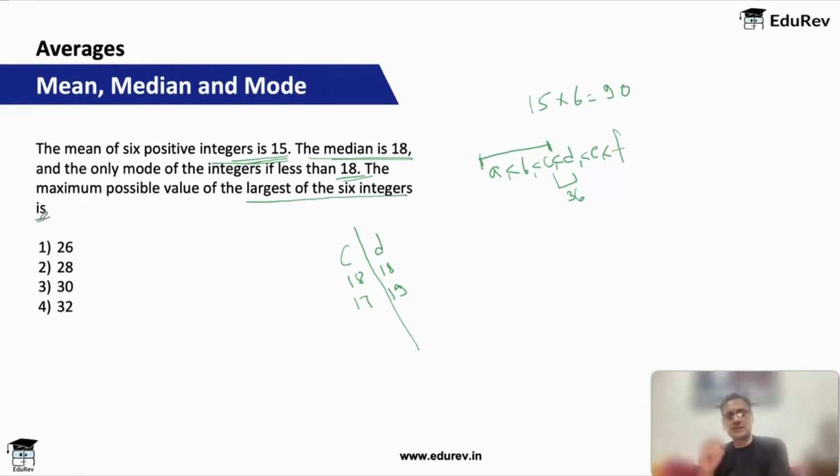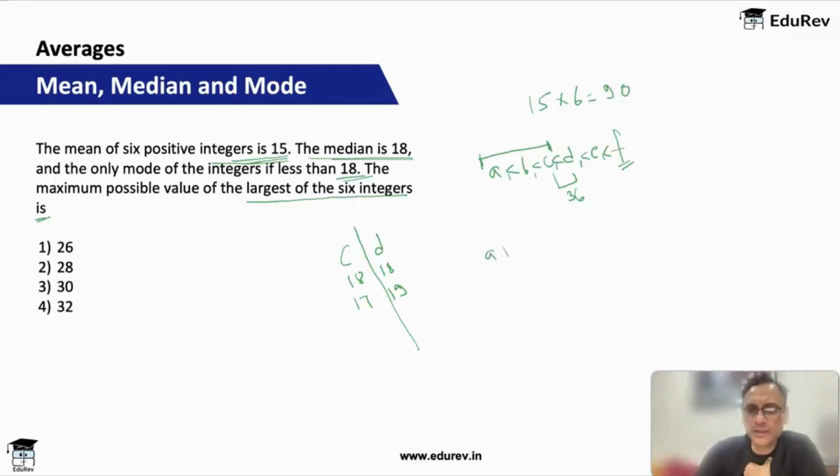So I want to maximize the value, but remember the sum is 90. Obviously I want to maximize F. C and D, their total is fixed, their total is 36. I can give them any value, the total is fixed, so it will not matter.